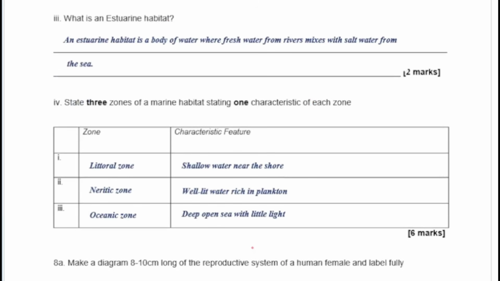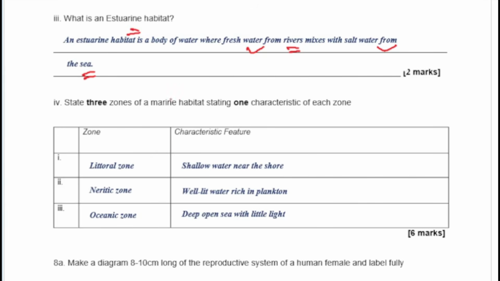So here basically you have an estuary habitat, which is a body of water where the fresh water from the rivers mixes with the salt water from the sea. So basically it's two-sided. Fresh water comes and meets with the salt water. That's what we mean by an estuary. So check out the characteristics of a typical estuarine habitat in case you are asked in your exam.